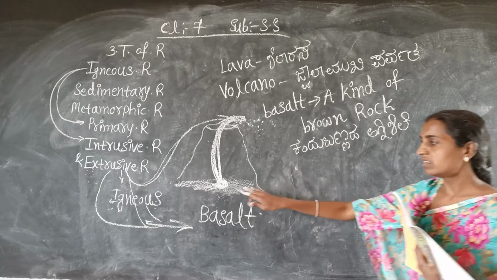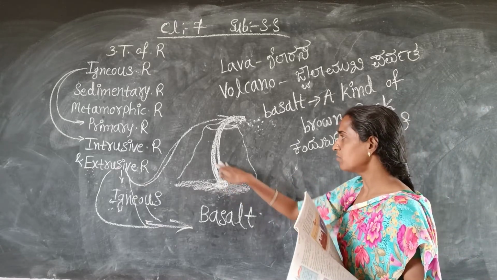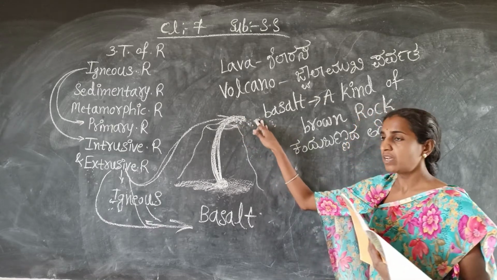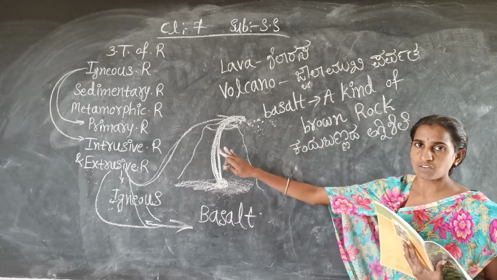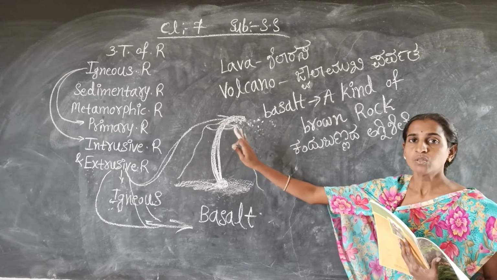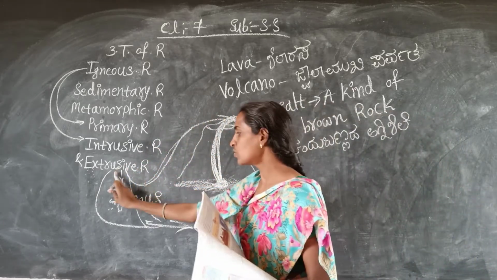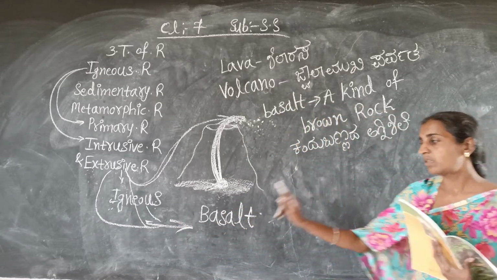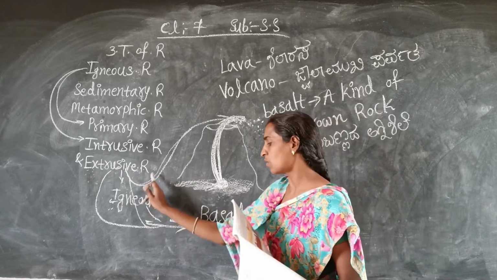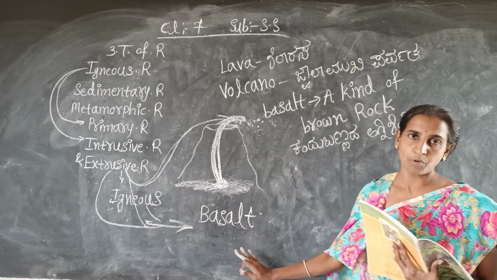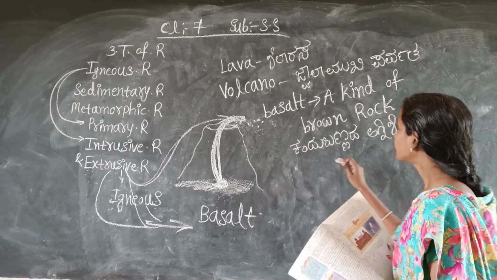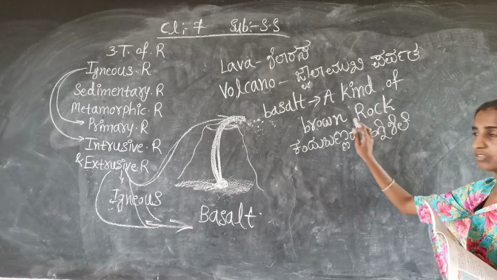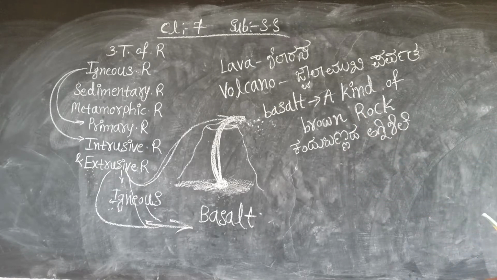When the lava is there, it is in liquid form. When it comes on the earth's surface, it rapidly cools down and becomes solid. In such a way some rocks are formed. Those rocks are called extrusive igneous rocks. The best example for extrusive igneous rock is basalt. So that point you have to remember. Here basalt means a kind of brown rock, Kandu Bandada Agnishile.